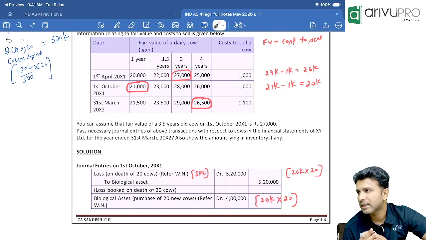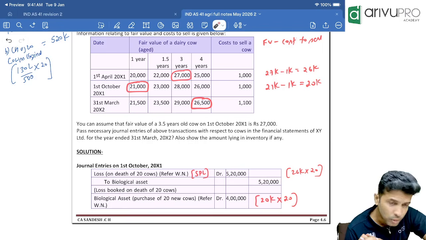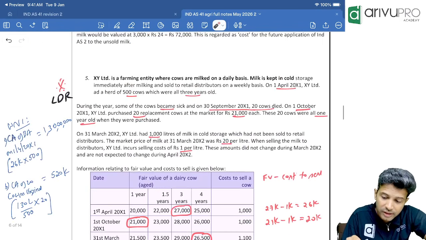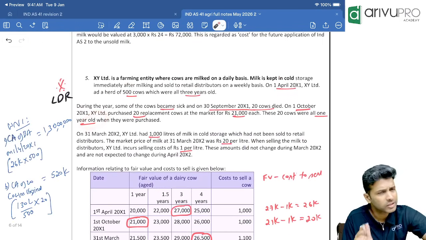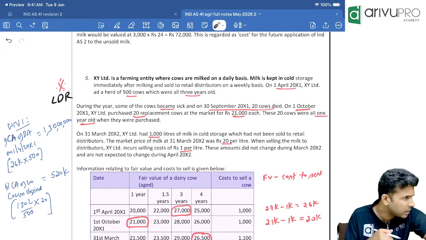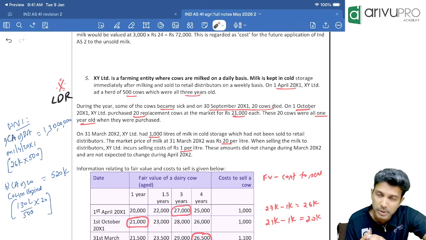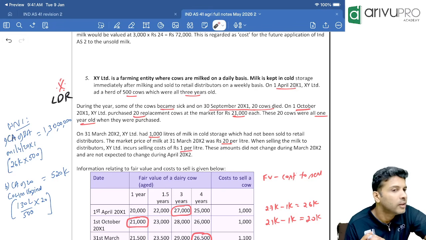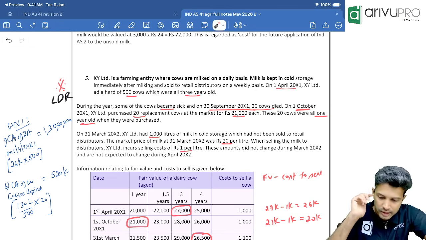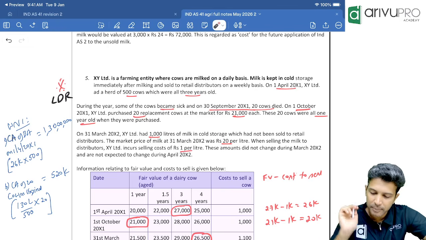Now, immediately the very next day, what did we do? We purchased new cows. But the new cows were 3-year-old or 1-year-old? 1 year. So it doesn't matter. First time if you are recognizing a biological asset or at year end, the recognition principle and measurement principle are the same. What is that? Fair value less cost to sell. Check the screen everybody and keep the calculator.